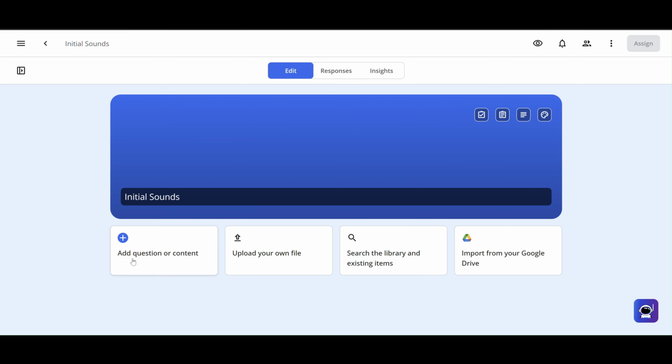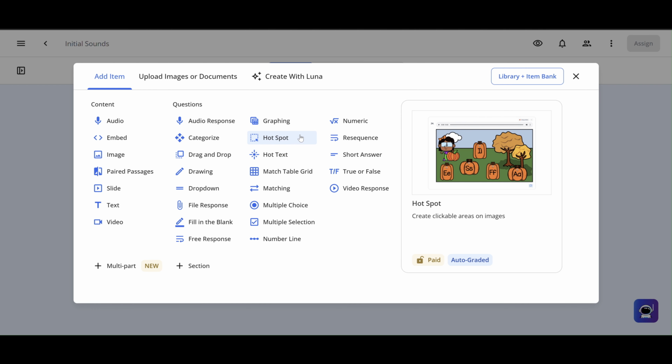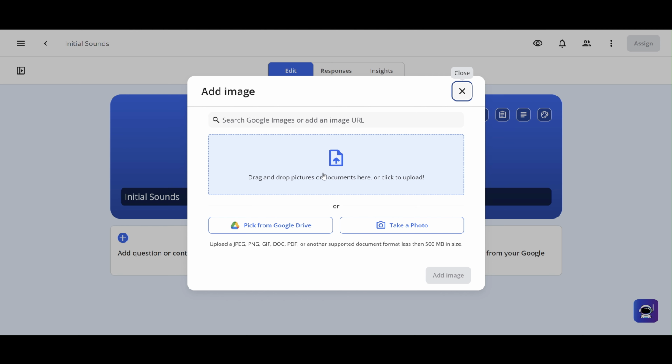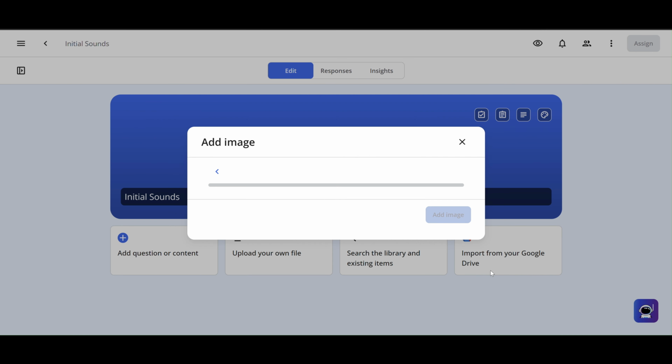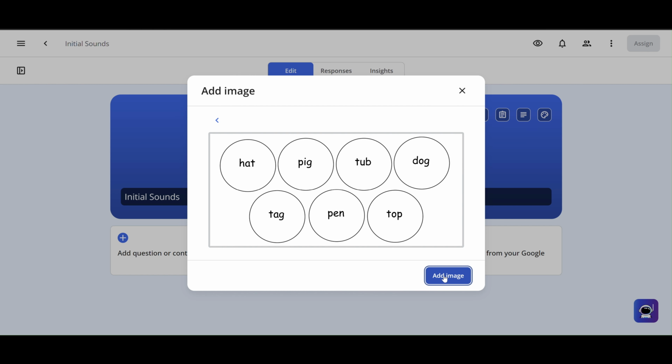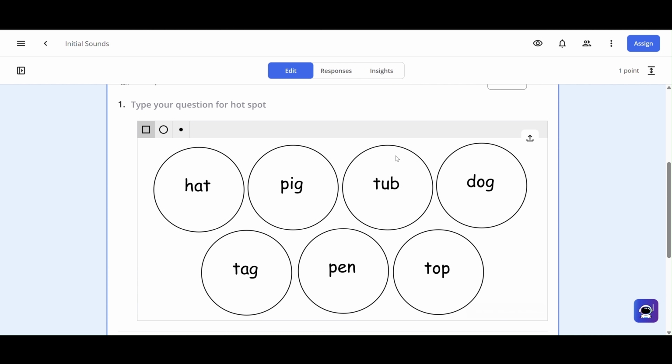Here's an activity you can do for initial sounds. Add question or content. Let's choose hotspot. And I'm going to choose a document I've already created. And with hotspot, I can choose different shapes that I want to highlight.